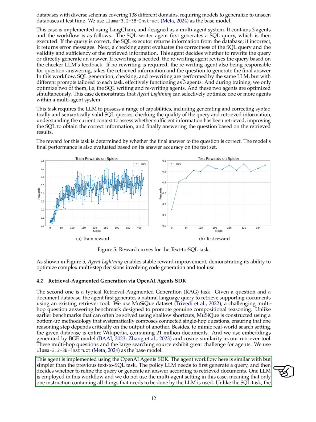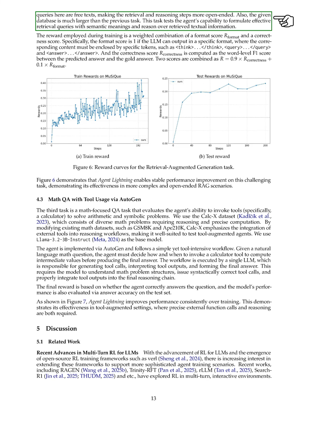The agent operates using the OpenAI Agents SDK, following a workflow that is simpler than the previous text-to-SQL task. The policy model first generates a query and then decides whether to refine it or provide an answer based on the retrieved documents. We use a single LLM for this process, avoiding a multi-agent setup, which means we provide one instruction that encompasses all tasks for the LLM. Unlike the SQL task, our queries are in free text, making the retrieval and reasoning steps more flexible.